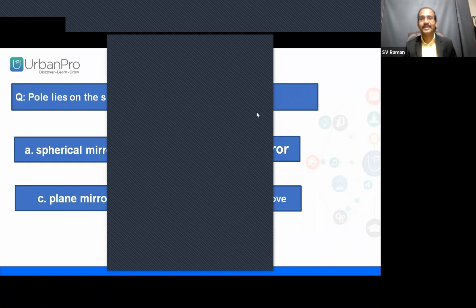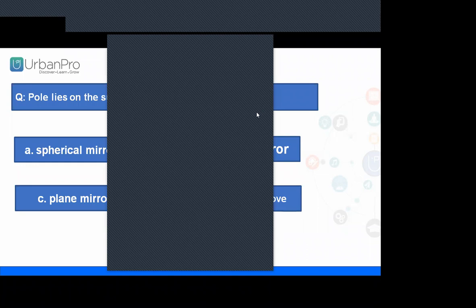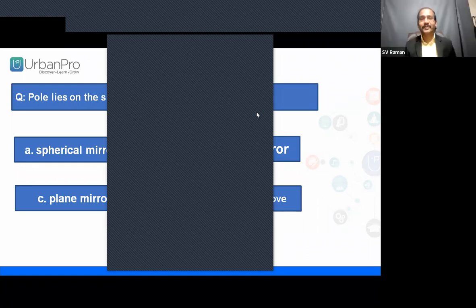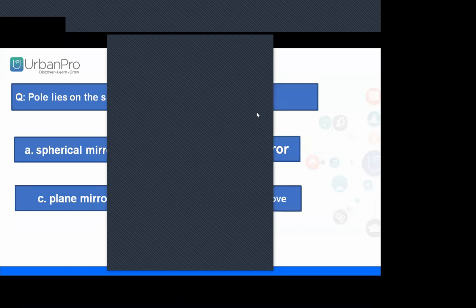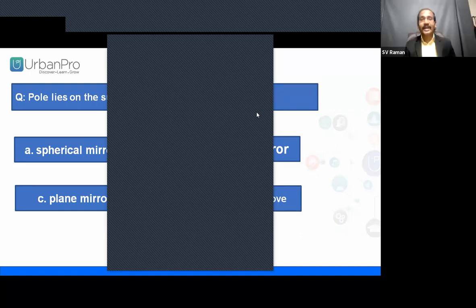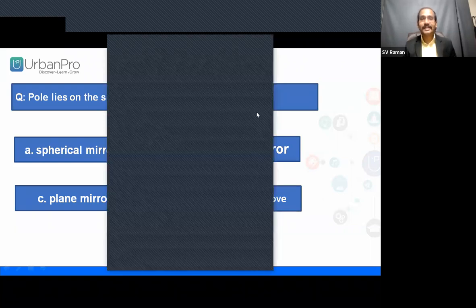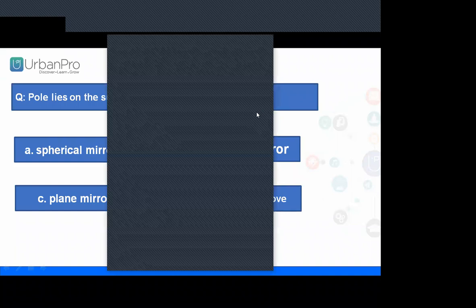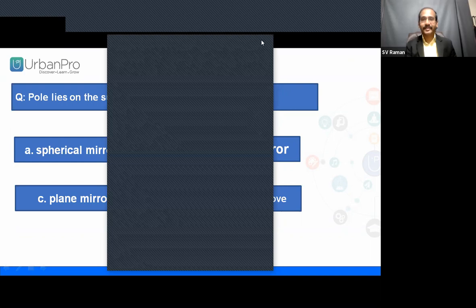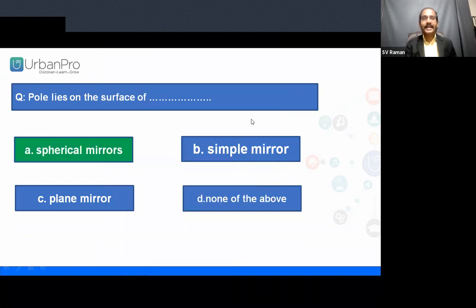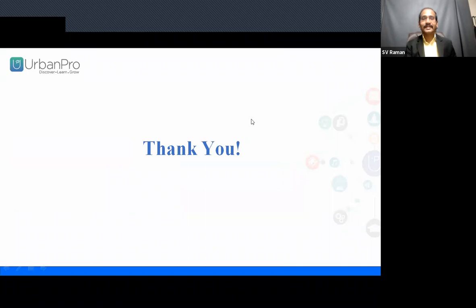Have you chosen? 54% coming in. We are giving you a few seconds. Please choose with your fast fingers. Almost time up. Pole lies on the surface of spherical mirror, simple mirror. Yes, 77% of the people chose spherical mirrors. Excellent. The right answer is spherical mirrors.